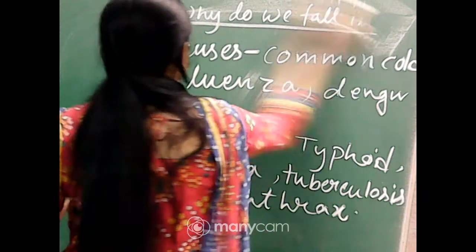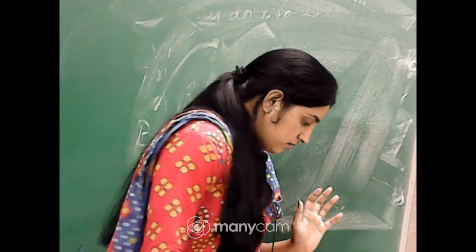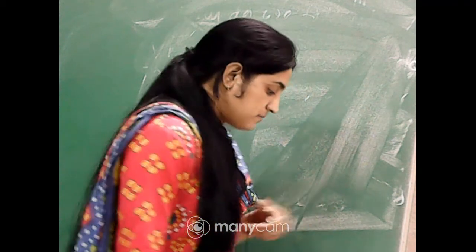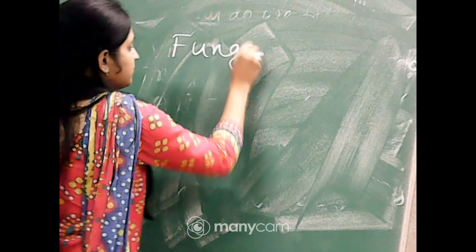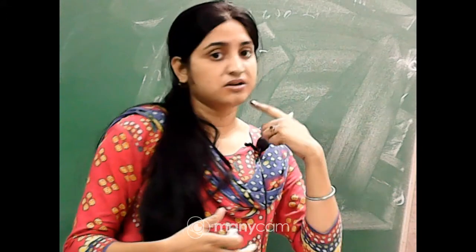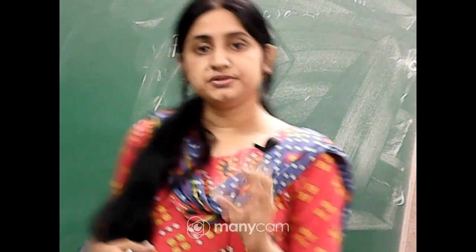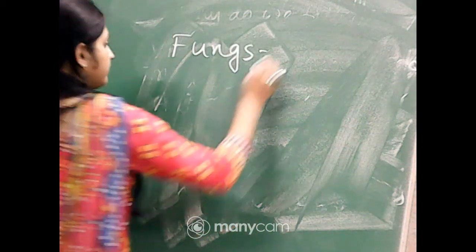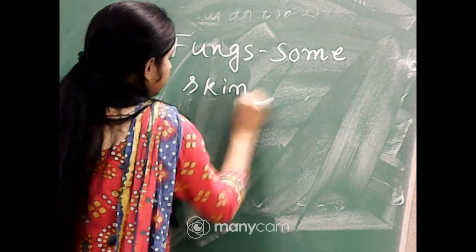Next, many common skin infections are caused by fungus. Okay, so fungus, some common skin infection, some rashes occurs in our body, some ring like structure also form in our neck part. So this type of disease are occurs due to the fungus. Okay, some skin infections.